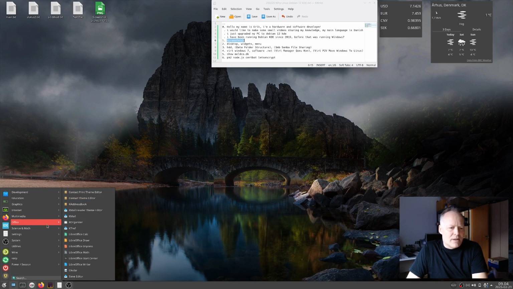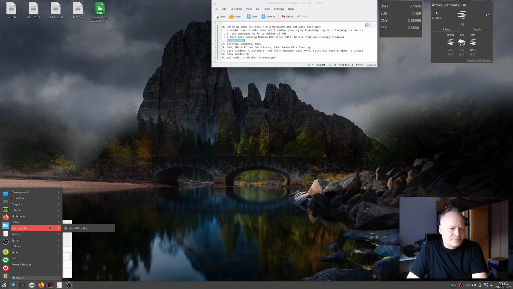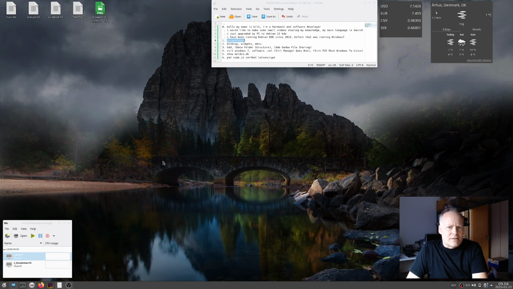There's an Office pack on the PC, LibreOffice. That's that. Then I want to show you my hard disk.